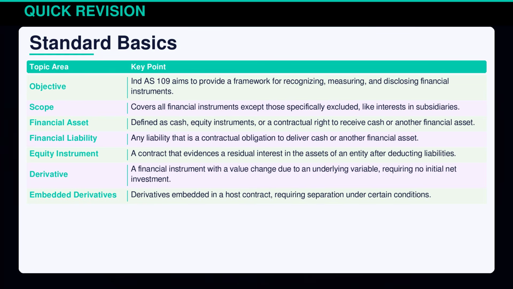Understanding Indian Accounting Standard 109 starts with its core objective: standardizing how entities recognize, measure, and disclose financial instruments. It covers financial assets, liabilities, equity instruments, and derivatives, excluding specific cases like certain interests and subsidiaries. Recognizing key definitions like financial assets, liabilities, and embedded derivatives is crucial. These definitions form the building blocks for addressing complex financial reporting challenges, emphasizing clear and consistent application across entities.